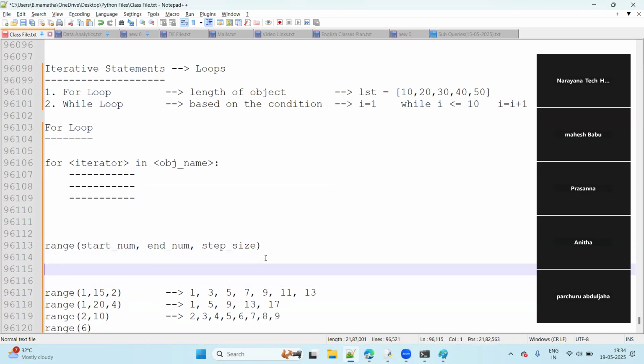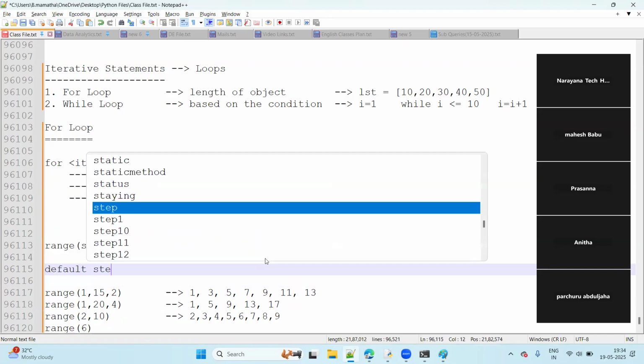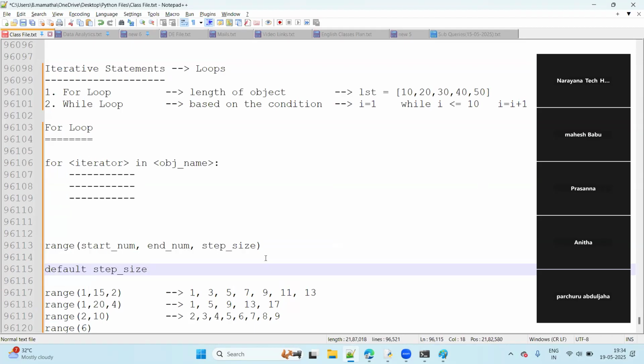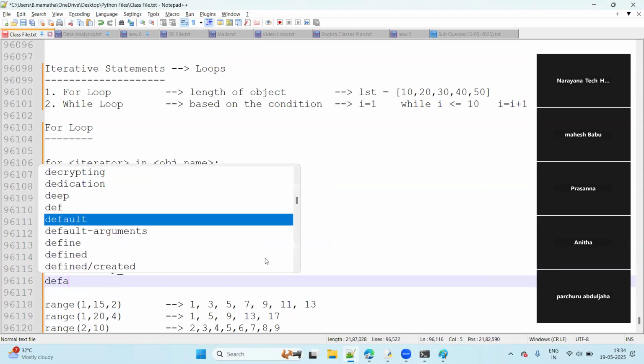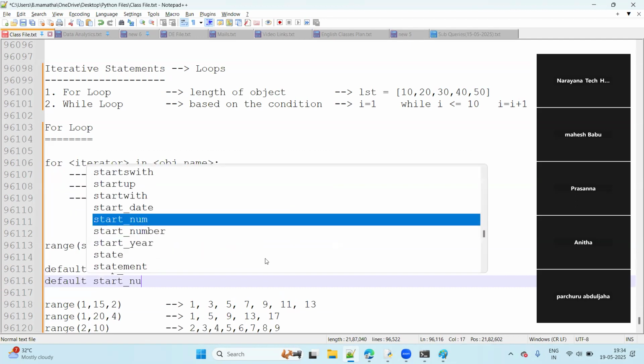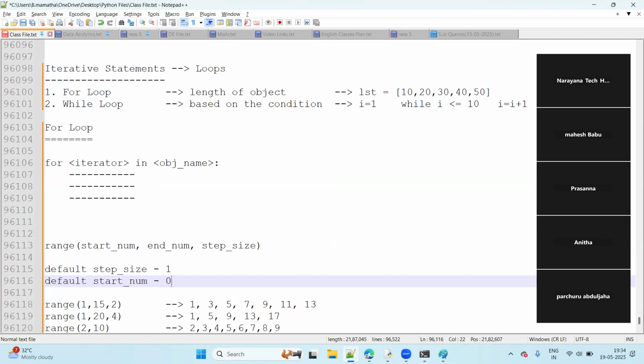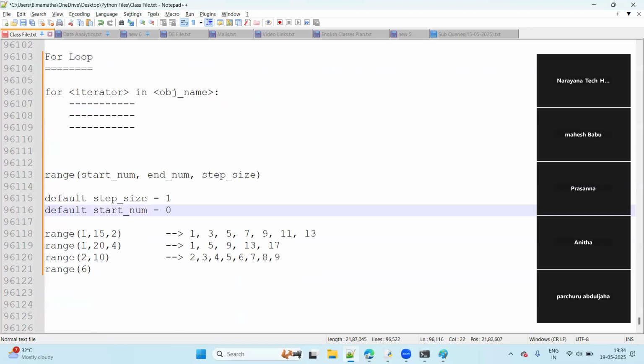What is the default step size? Tell me now. Default step size, how much here? 1. What is the default start number? Default start number is 0. All of you, right? So starting from 0 onwards. Starting from where? 0.